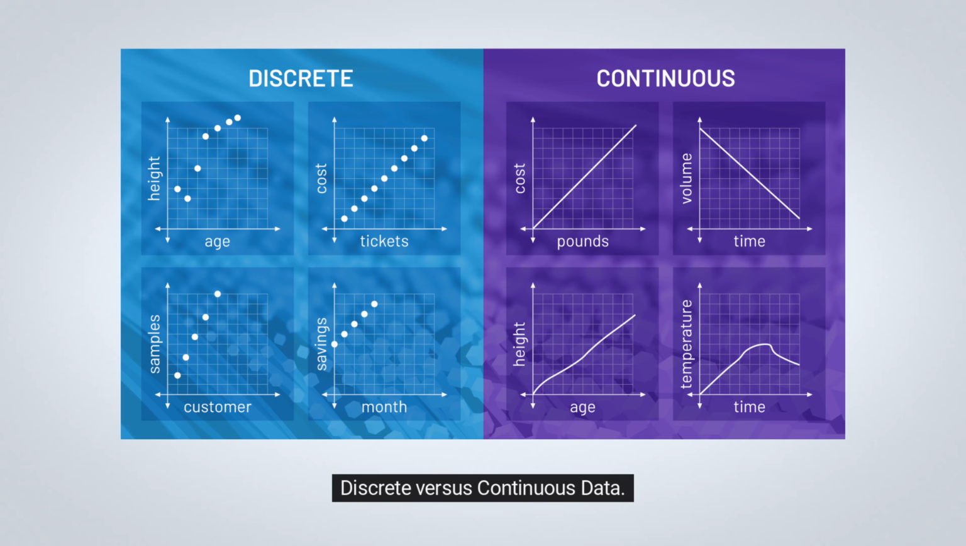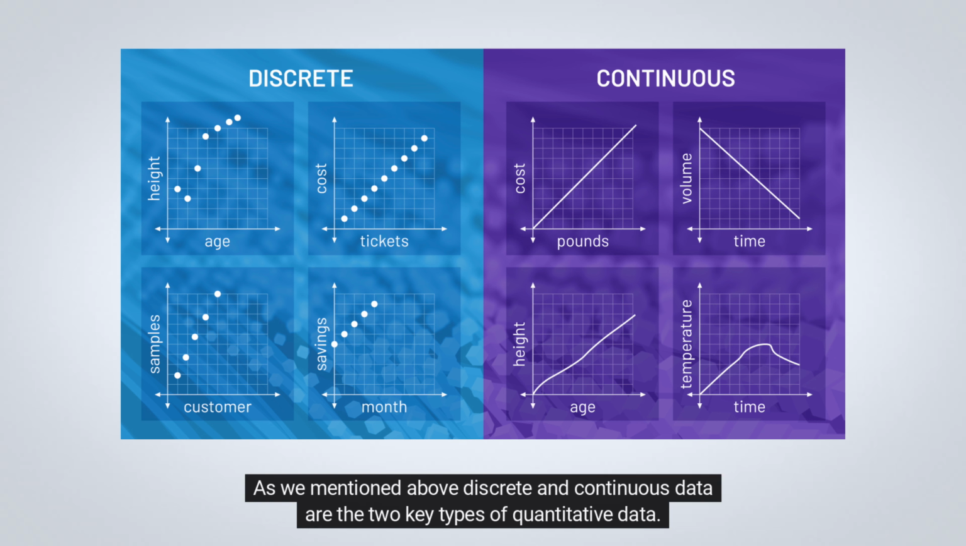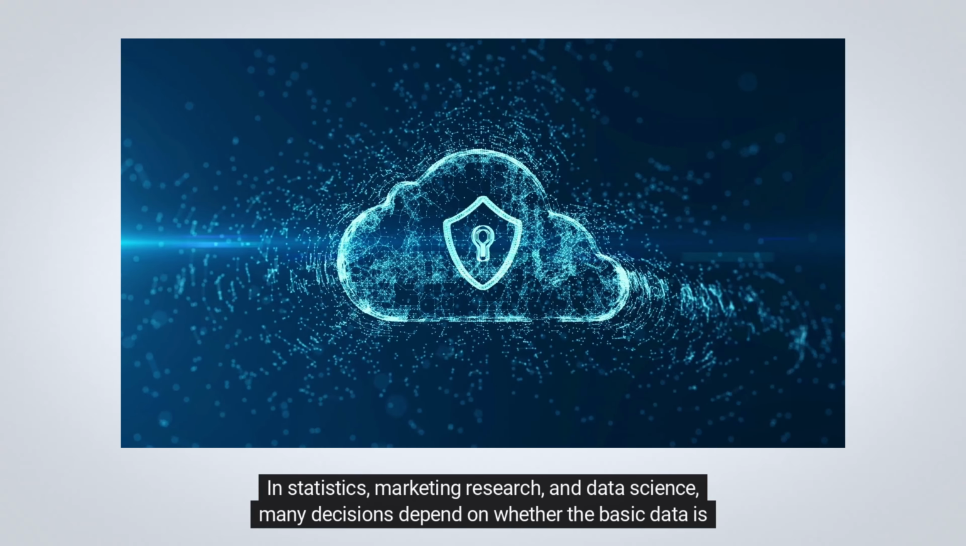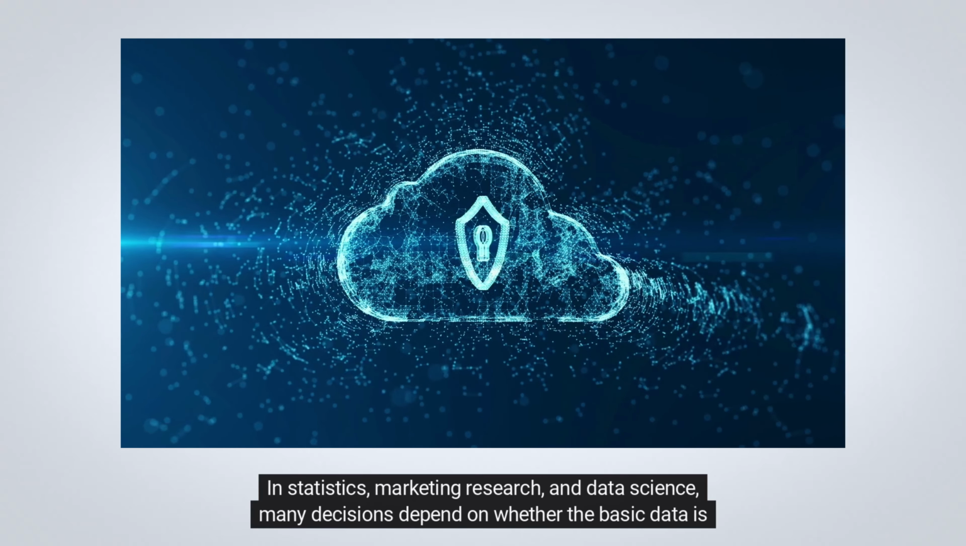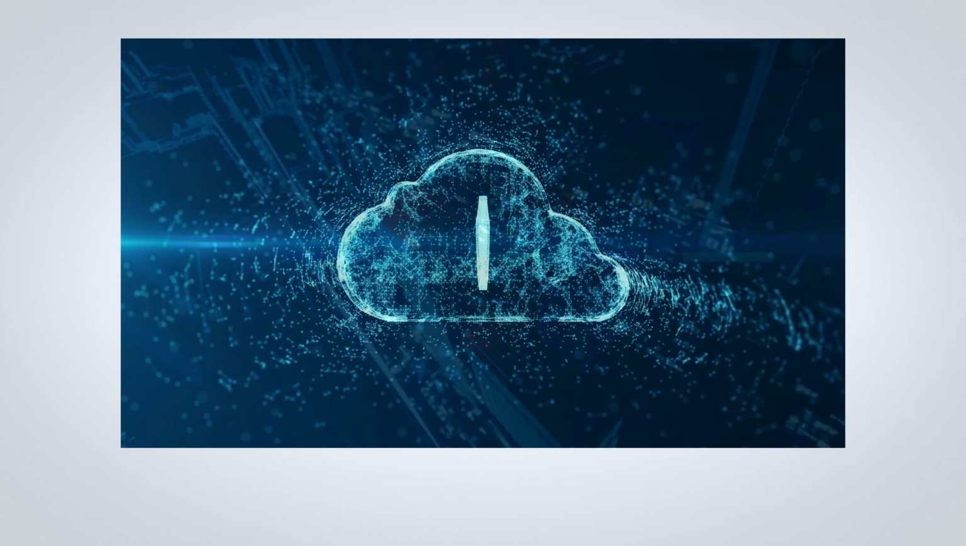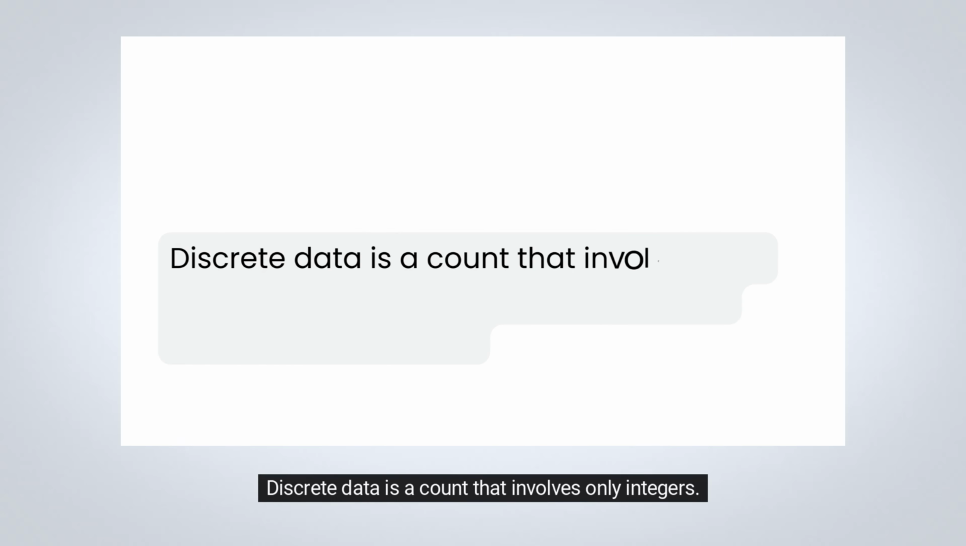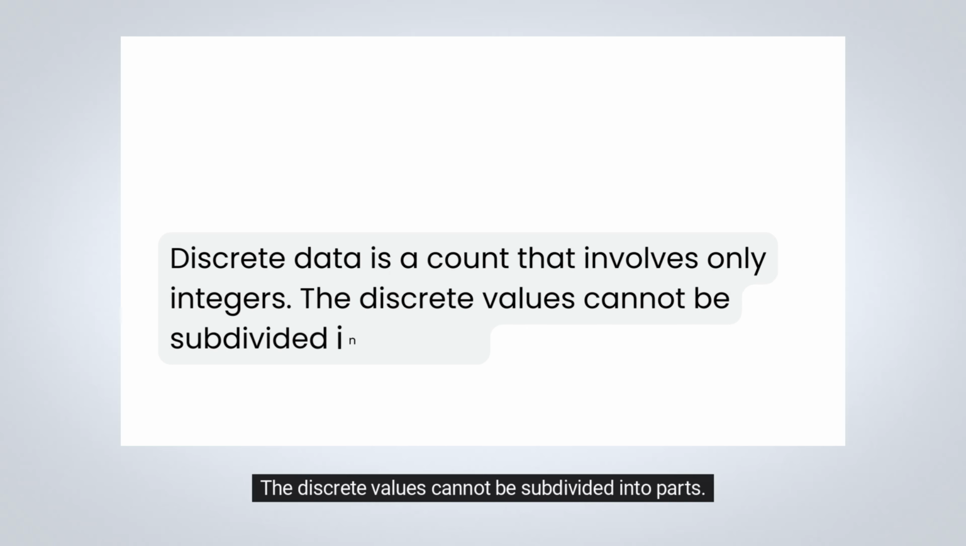Discrete versus continuous data. As we mentioned above, discrete and continuous data are the 2 key types of quantitative data. In statistics, marketing research, and data science, many decisions depend on whether the basic data is discrete or continuous. Number 5. Discrete data. Discrete data is a count that involves only integers. The discrete values cannot be subdivided into parts.